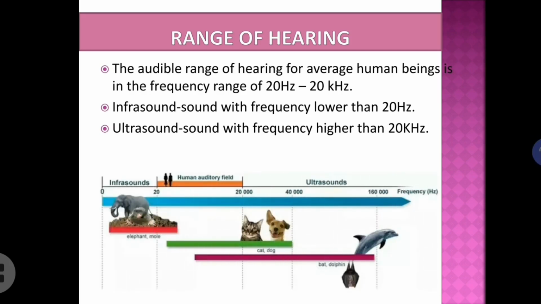And some animals like elephants, mole, etc., they are able to produce infrasound or listen to infrasound. Okay. Similarly, cats, dogs, they are also having the range somewhat longer than human beings' audible range. At the same time, bats, dolphin, they are able to produce sounds in the range of ultrasound also.